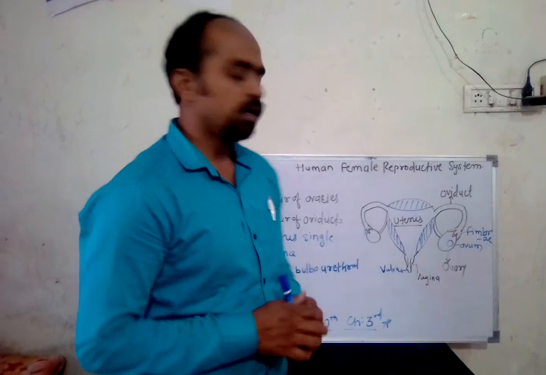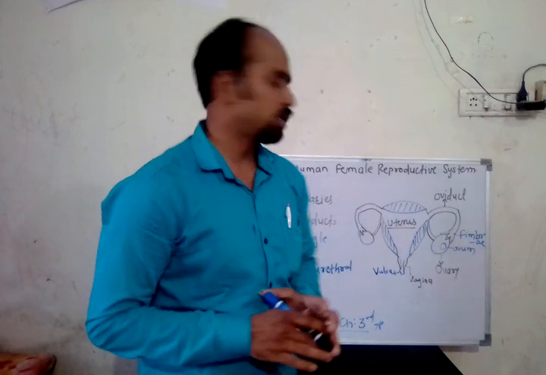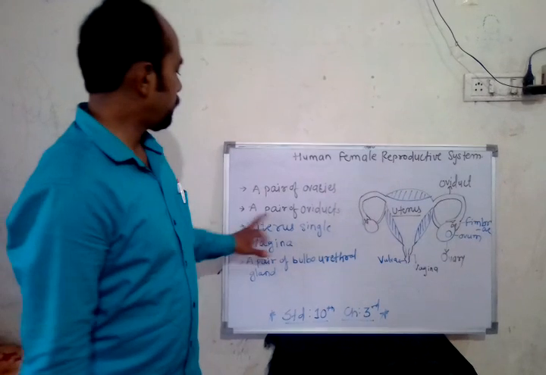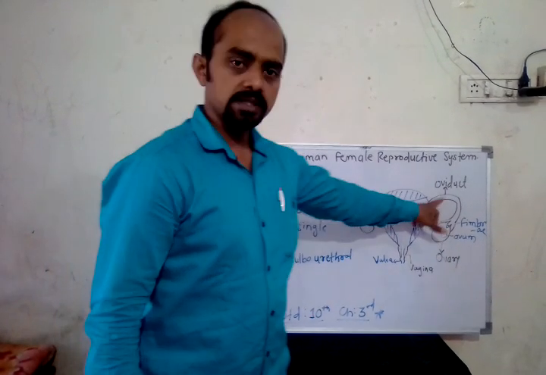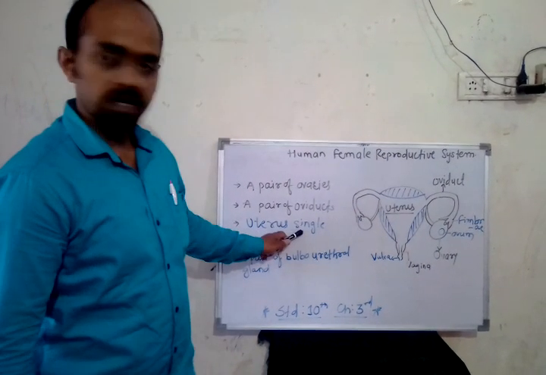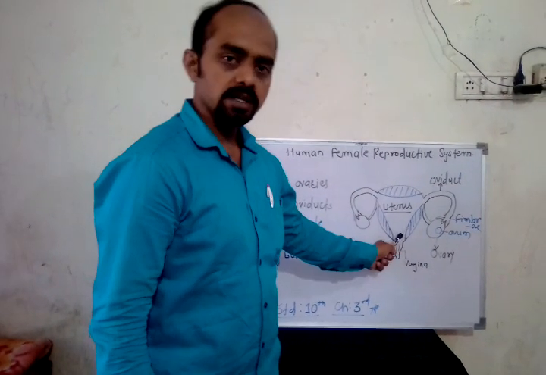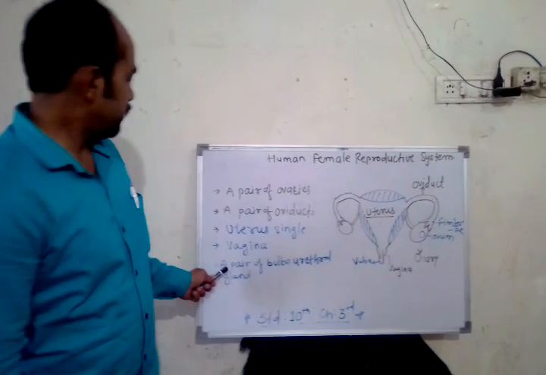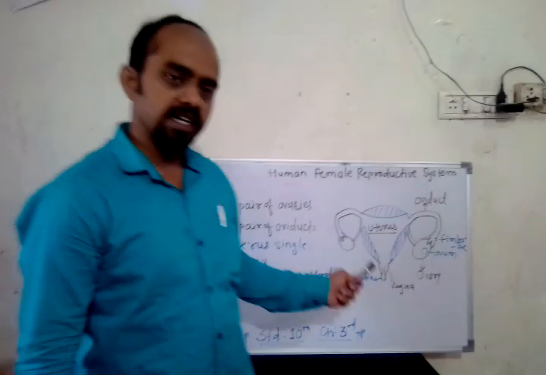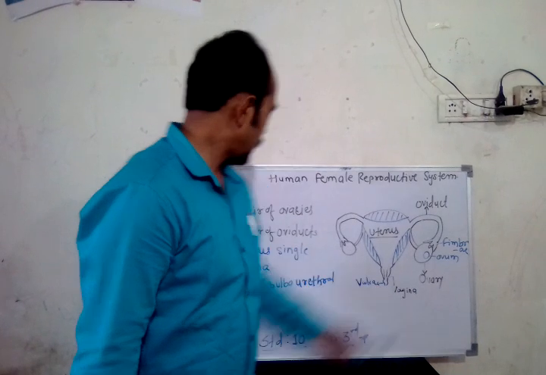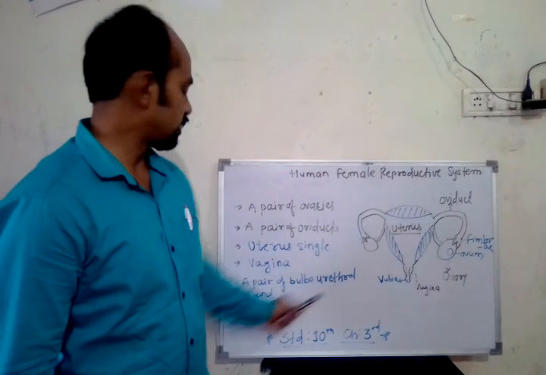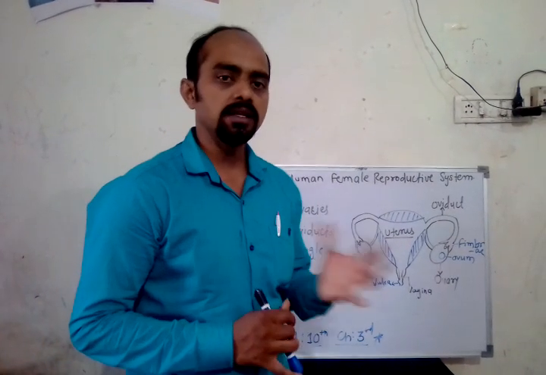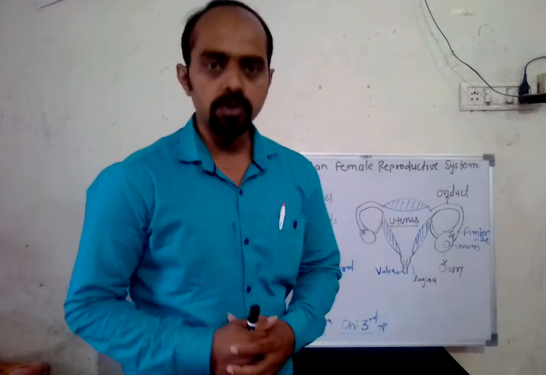So, the human female reproductive organs consist of a pair of ovaries, these are the ovaries, a pair of oviducts, these are the oviducts, a single uterus, which is ciliated from the inside with ciliated cells, and a vagina which is inside the body, this is the vagina, and a pair of bulbourethral glands. Bulbourethral glands are the most important glands in this female reproductive system.